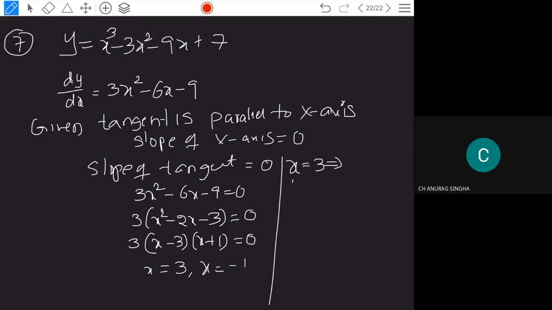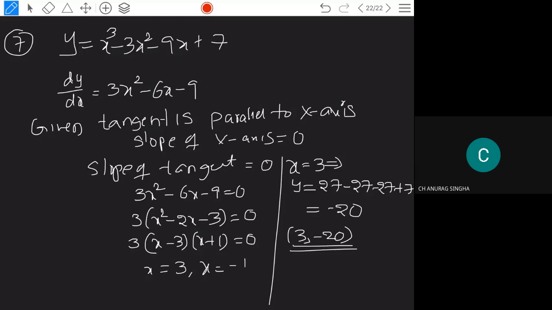Here you have to substitute the x value as 3. 3 threes are 27, minus 3 into 3 square is again 27, minus 9 times 3 is minus 27, plus 7. On simplification you are going to get minus 20. So the point is 3 comma minus 20. At this point, if you draw the tangent to the given curve, that tangent is parallel to the x-axis.